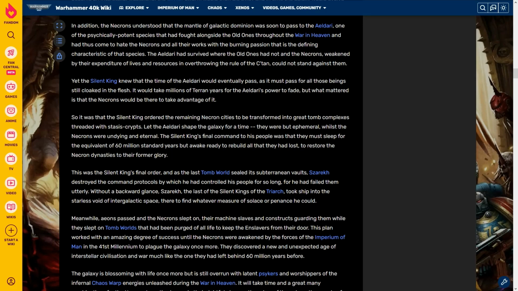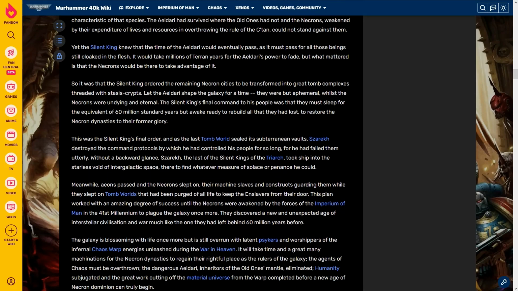So it was that the Silent King ordered the remaining Necron cities to be transformed into great tomb complexes threaded with stasis crypts. Let the Eldari shape the galaxy for a time. They were but ephemeral, whilst the Necrons were undying and eternal. The Silent King's final command to his people was that they must sleep for the equivalent of 60 million standard years, but awake ready to rebuild all that they had lost, to restore the Necron dynasties to their former glory.